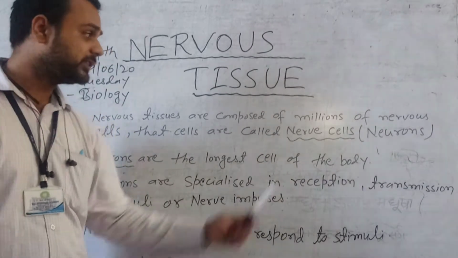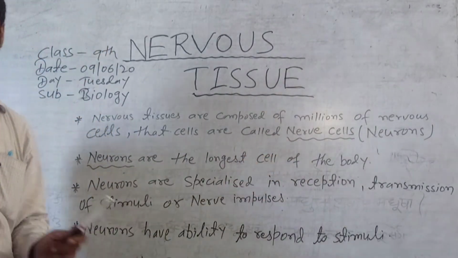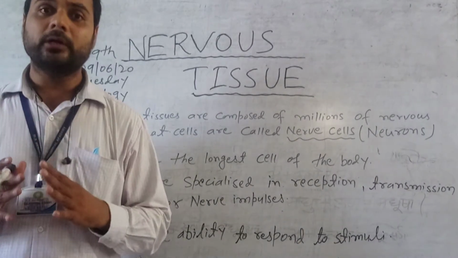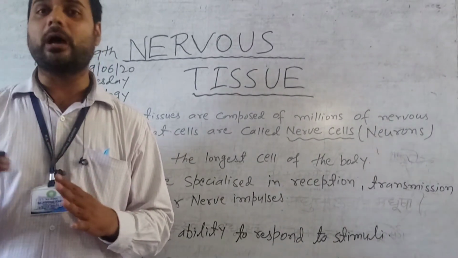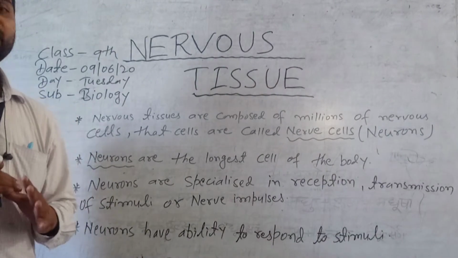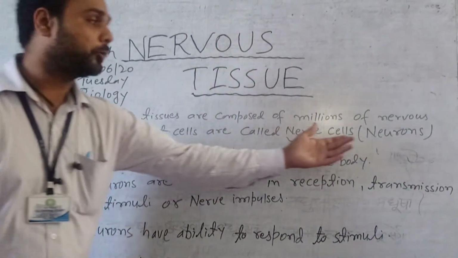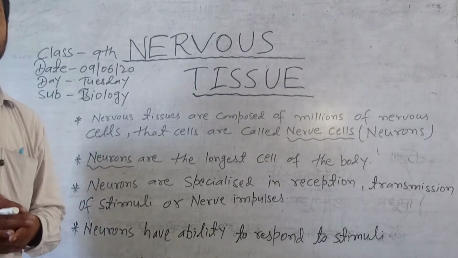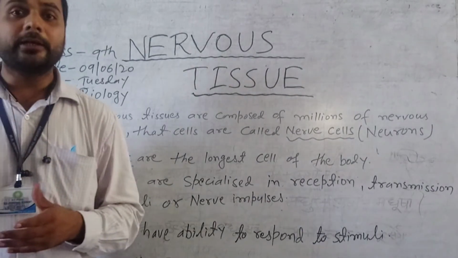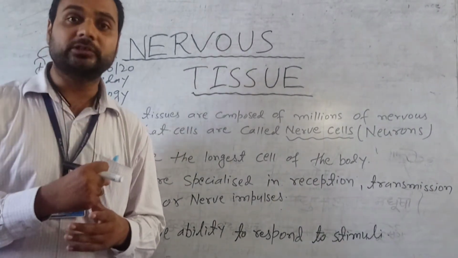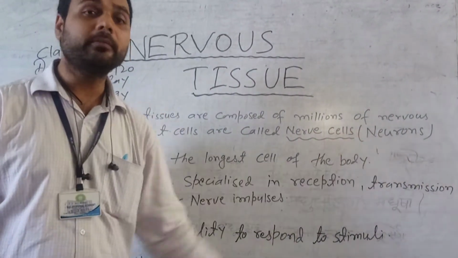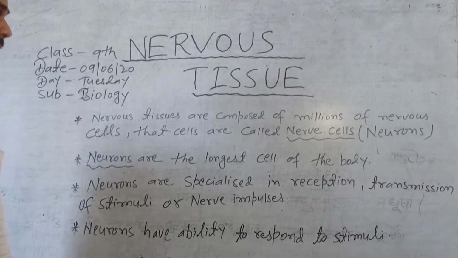Okay, students, this neuron is very important because all things we do in our daily life, all of that is through the neurons. If we identify anything, if we are thinking anything, if we are fighting with each other, that all is through the neurons. So this is a very important topic for today.